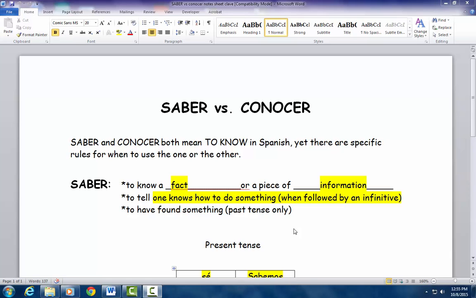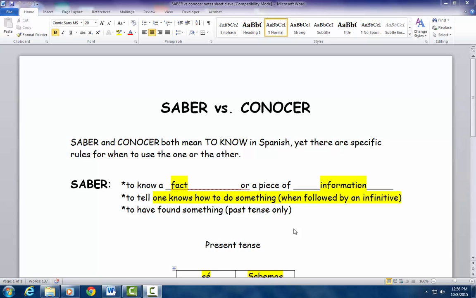So saber is going to be used to express that we know a fact or a piece of information. We're also going to use it to tell that one knows how to do something when that is followed by an infinitive. For example, yo sé patinar. I know how to skate. ¿Sabes hablar el español? Do you know how to speak Spanish?